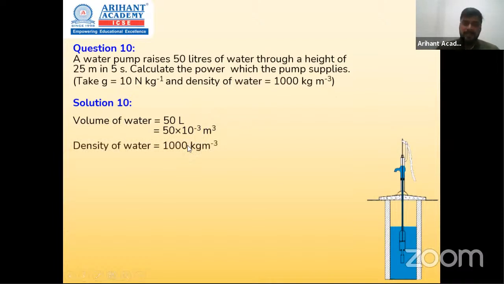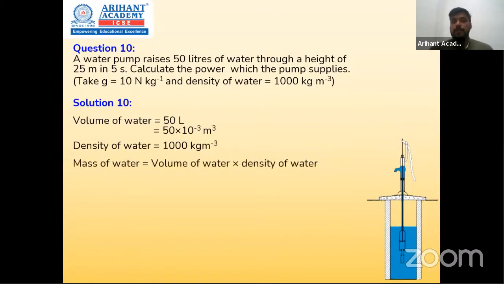After that, density is given. So density and volume will help us find out mass. Mass will be volume into density, since density was mass upon volume. So we multiply both and get our mass, which is 50 kg. Okay, we got the mass, we have g, so m into g will be our force. So we now have all the things needed to find force. Force you have, displacement you have, things are pretty clear now.